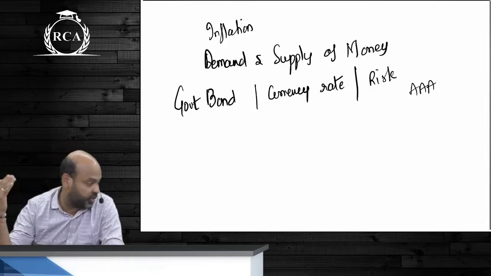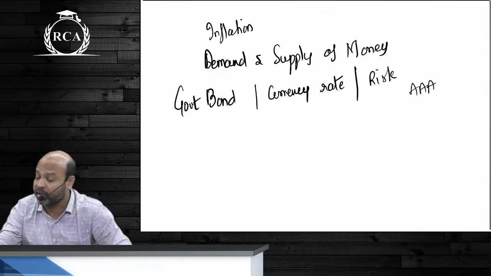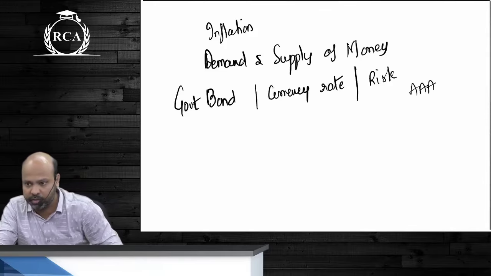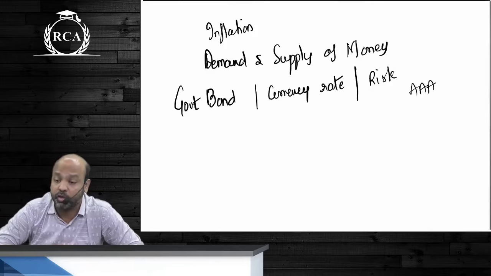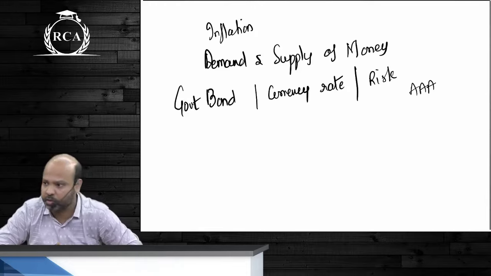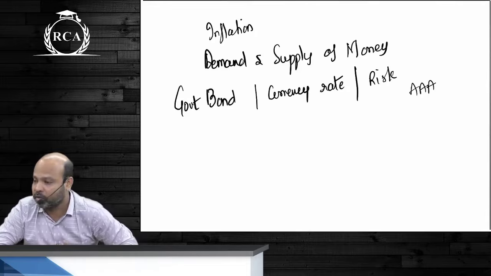So if inflation is increasing, that means people have excess money, people are spending more, and that is increasing the prices of commodities. If that is the case, RBI will want to increase the interest rate so that the cost of borrowing for individuals increases. If the cost of borrowing increases, people will spend a lesser amount of money.